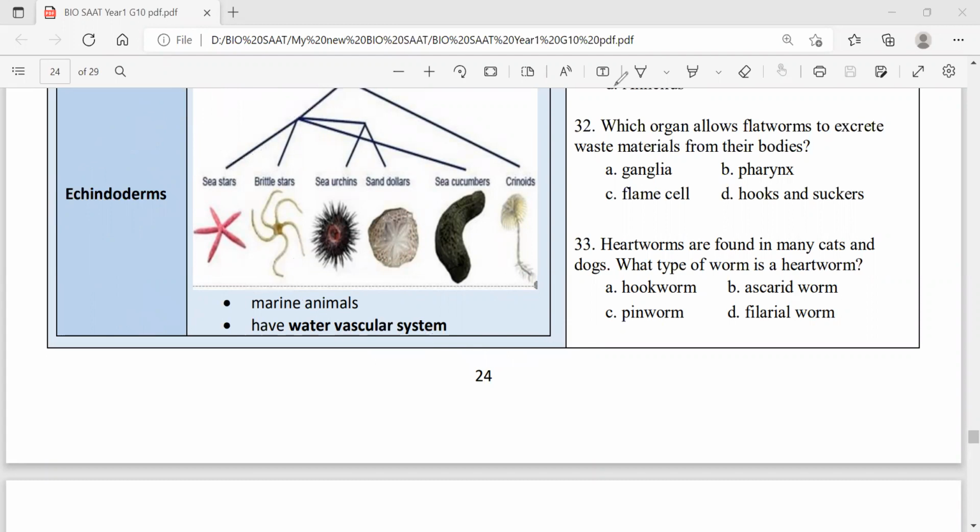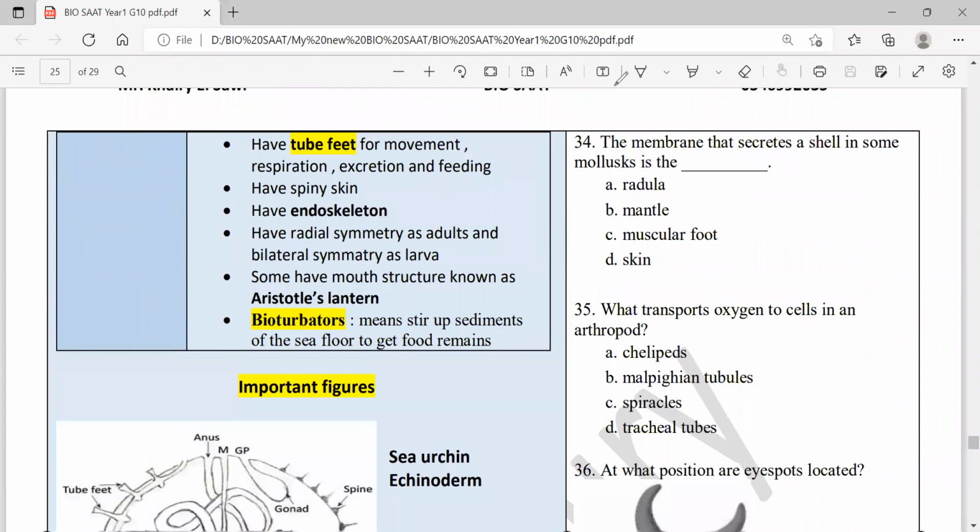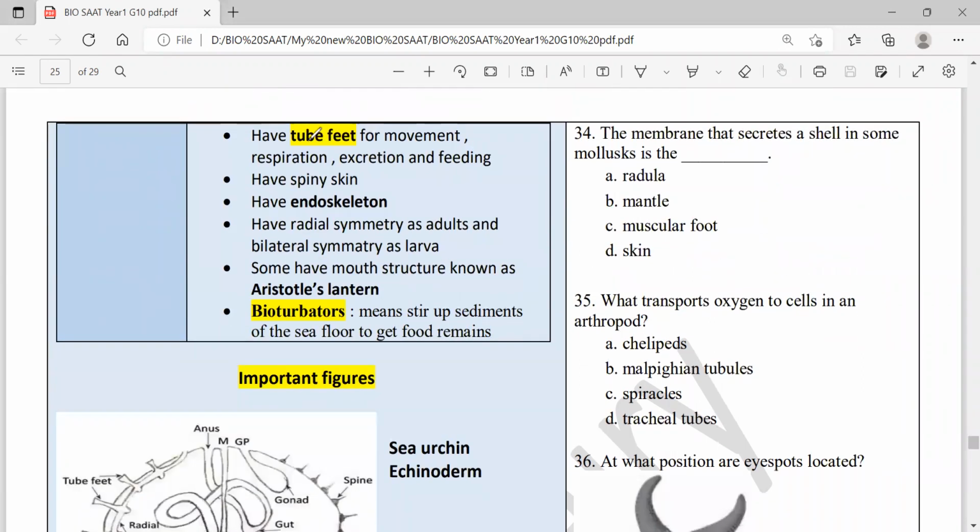What else? More about echinoderms. The very common point about echinoderms is that they have something called tube feet, a multifunctioning organ. Everything you can say, movement, feeding, excretion, respiration, all performed by tube feet.